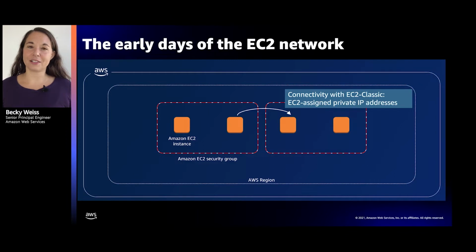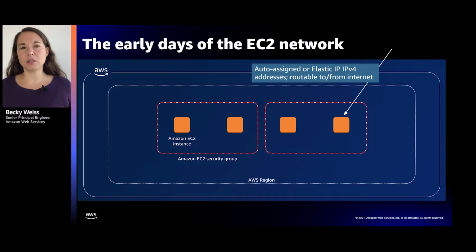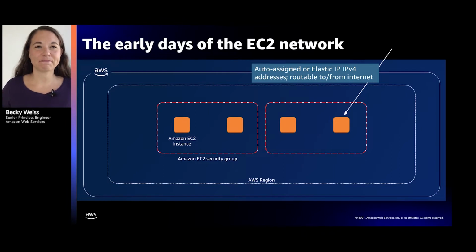Of course, we also had the concept of security groups, meaning that you could create, we still have this concept, a simple elastic container for defining who can talk to whom, but the basic connectivity between EC2 instances was there. When you launched an EC2 instance, you also always got a publicly routable IPv4 address, either one that you had specifically allocated as an elastic IP address or one that got assigned to you, but you always had connectivity from the outside. Now, like I said before, the security group rules were still there. You didn't necessarily have connectivity from the outside, but the routability was definitely there.